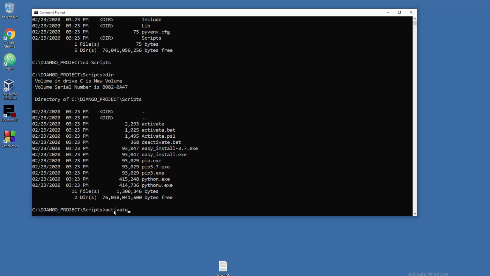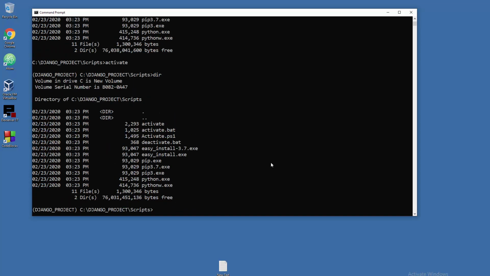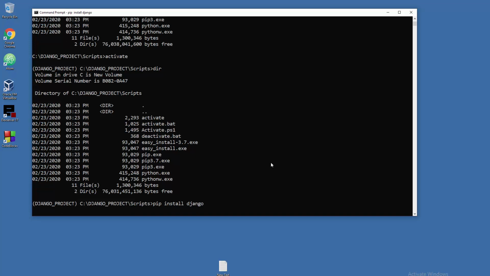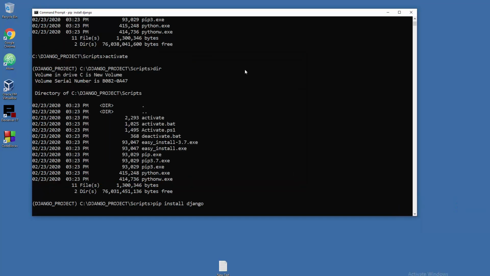And please note what's going to happen down there. So this is just the normal path in our system, and now we are inside of our virtual, well, not machine, but environment. So this is our place where we are going to work, and we will not mess up the rest of the basic Python installation. Right, so let's first install Django with pip install django, and I will probably cut a couple of pieces of this video to save you a little bit of time.